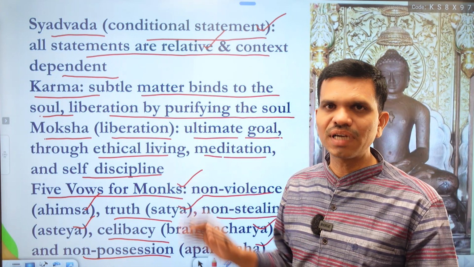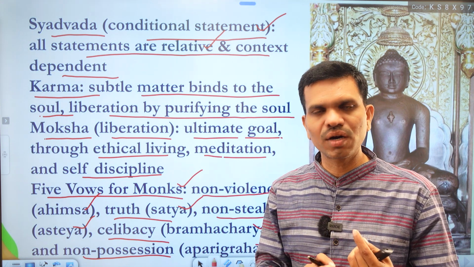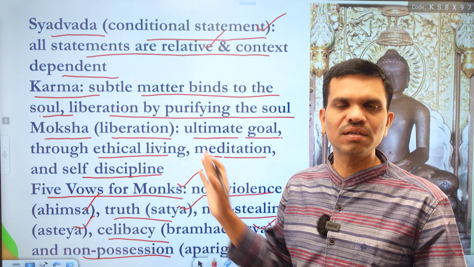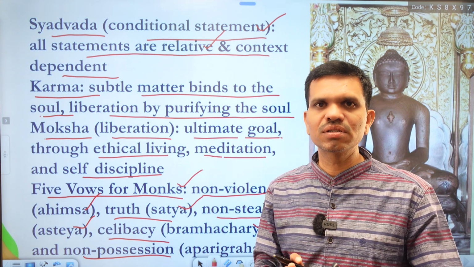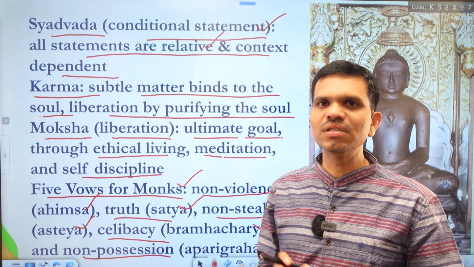I hope you got the idea of these three atheist systems. The first is Charvaka or Lokayata, second is Buddhism, and the third is Jainism. And we also discussed some of the principal key concepts and their core philosophy in all these atheist systems.